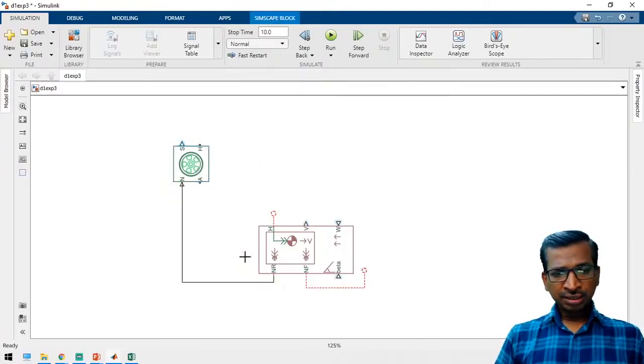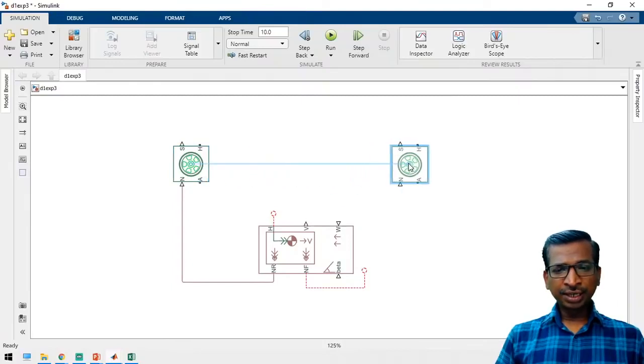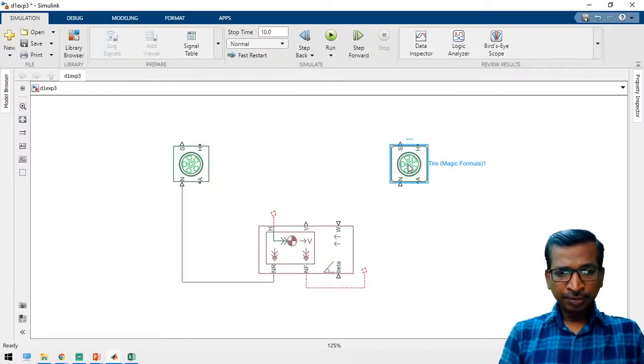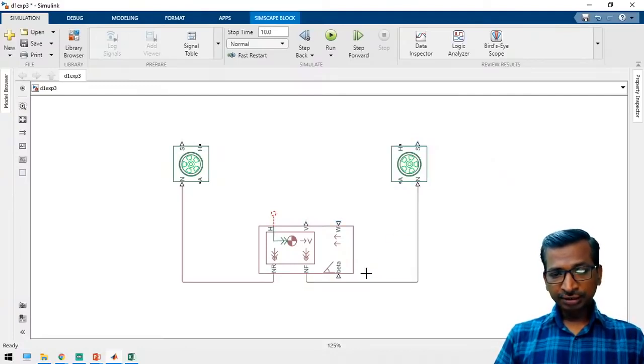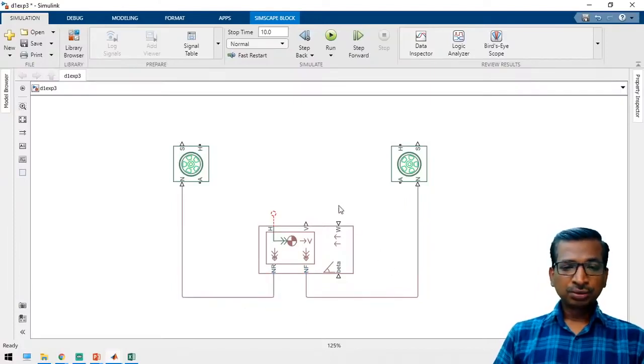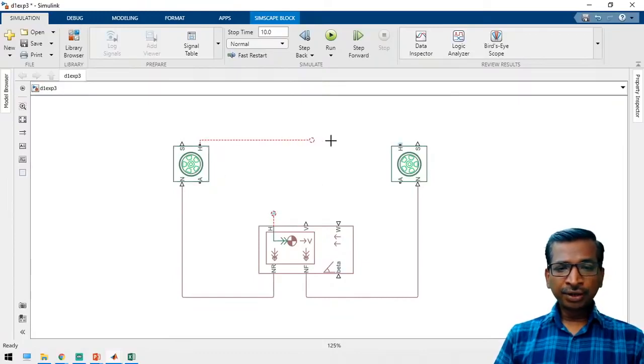So to rotate the component, just click Control R. And now this is the rear wheel, and similarly just right click and then drag the component, you can get another wheel. And to flip the component, press Control I, so you can flip the component and select the component. Okay. So now again the hub model needs to be connected to the vehicle.